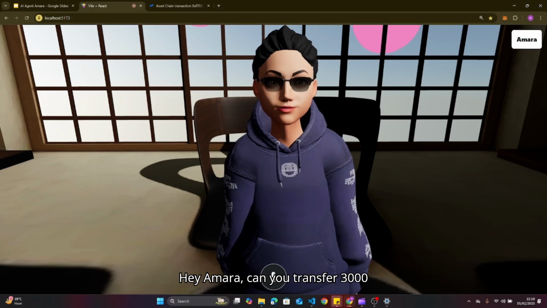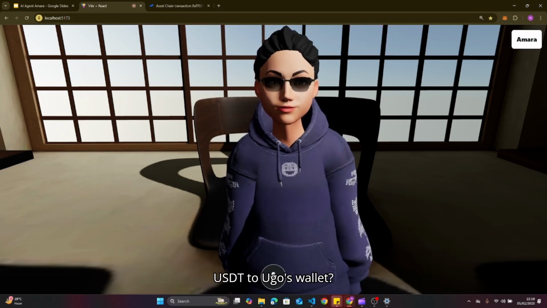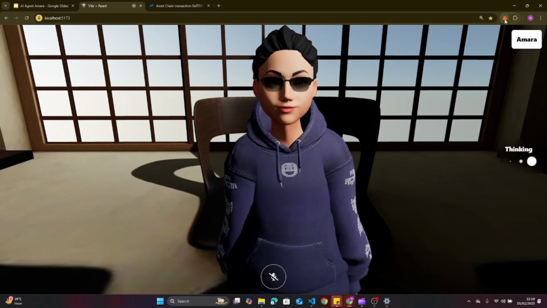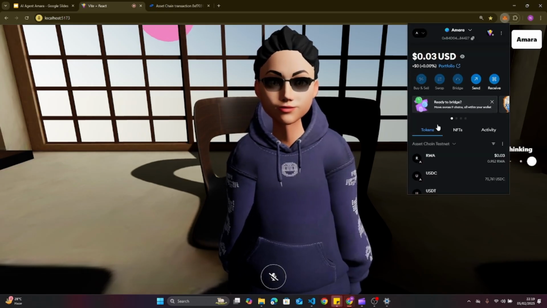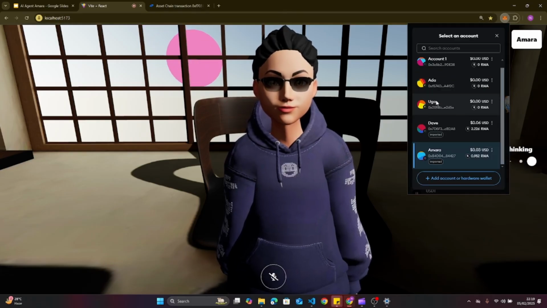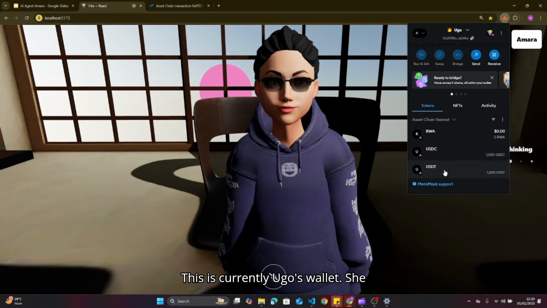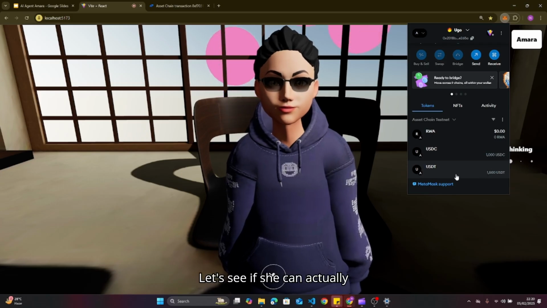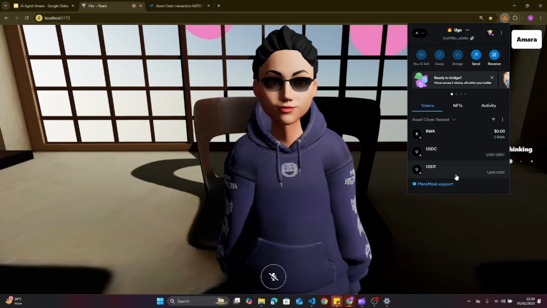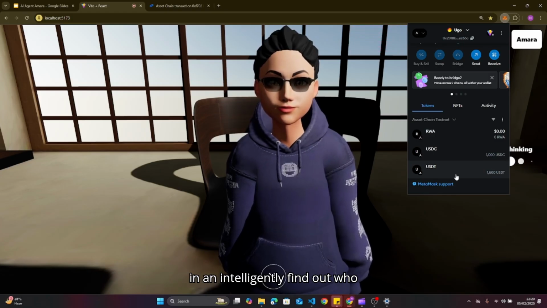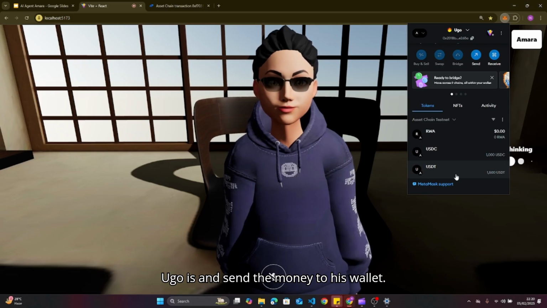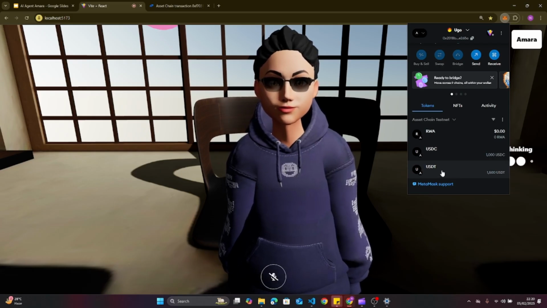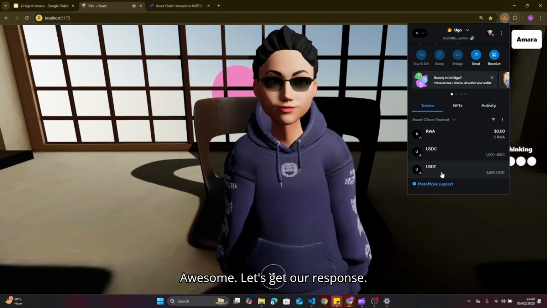Hey Amara, can you transfer 3,000 USDT to Ugo's wallet? This is currently Ugo's wallet. He has 1,500 USDT. Let's see if she can actually and intelligently find out who Ugo is and send the money to his wallet. Awesome. Let's get a response.